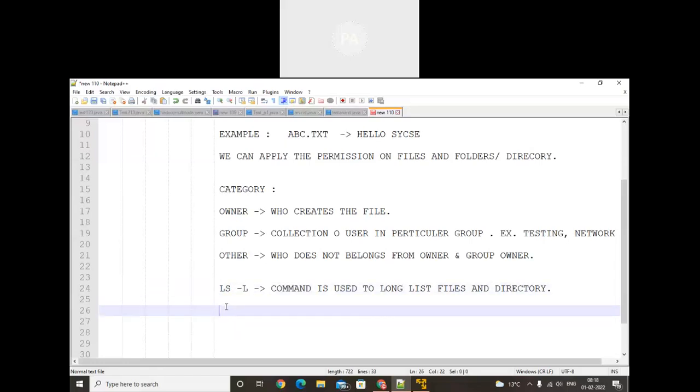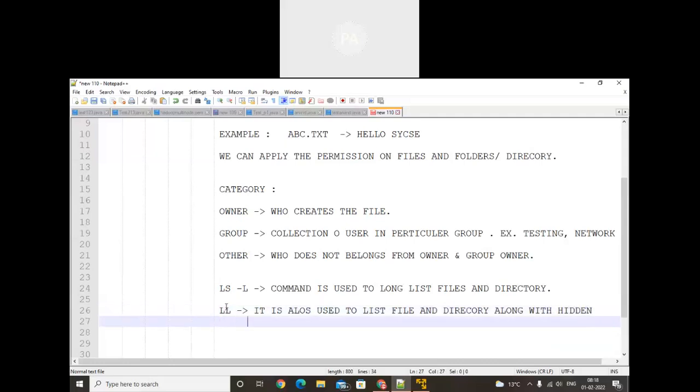Even we have ll, it is also used to list files, along with checking hidden files also.